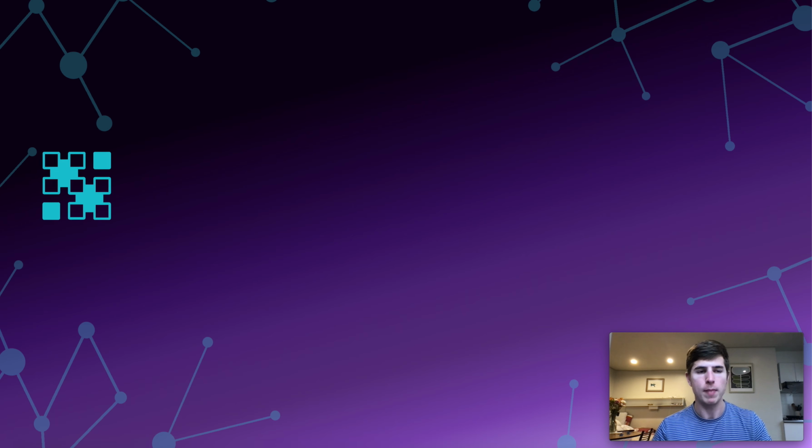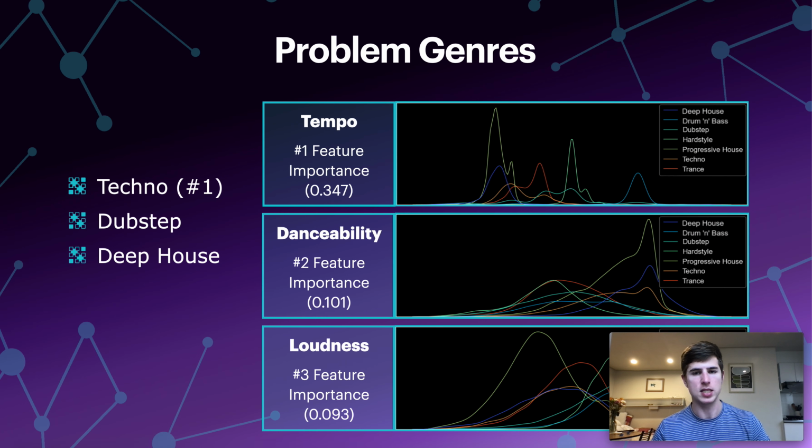So what is it about these offenders that is giving us so much trouble? What we see here are our top three features in the model: tempo, danceability, and loudness. This is in terms of feature importance in the random forest model. And what we see is that for techno in particular, if we focus in on that, it's the orange line. We see that the distribution is actually quite spread out.